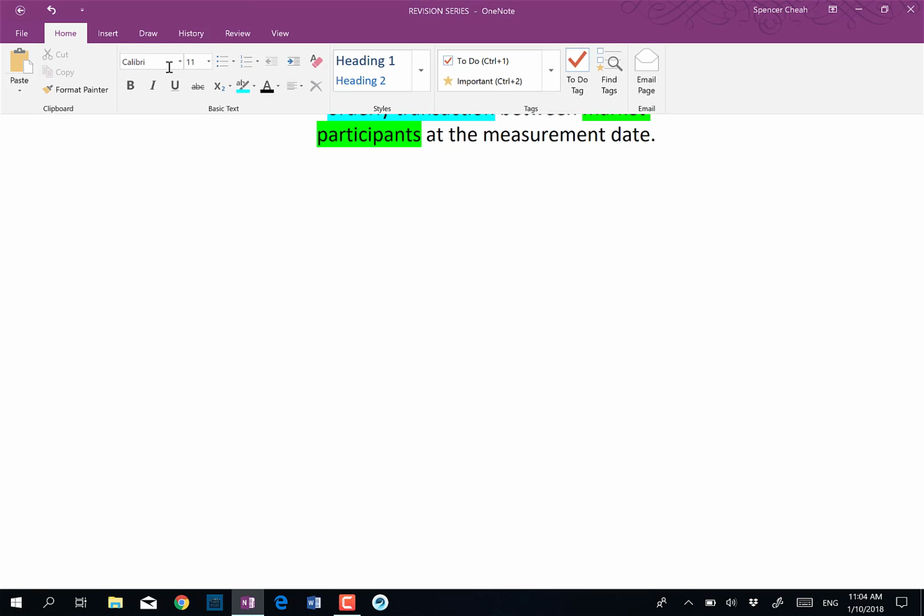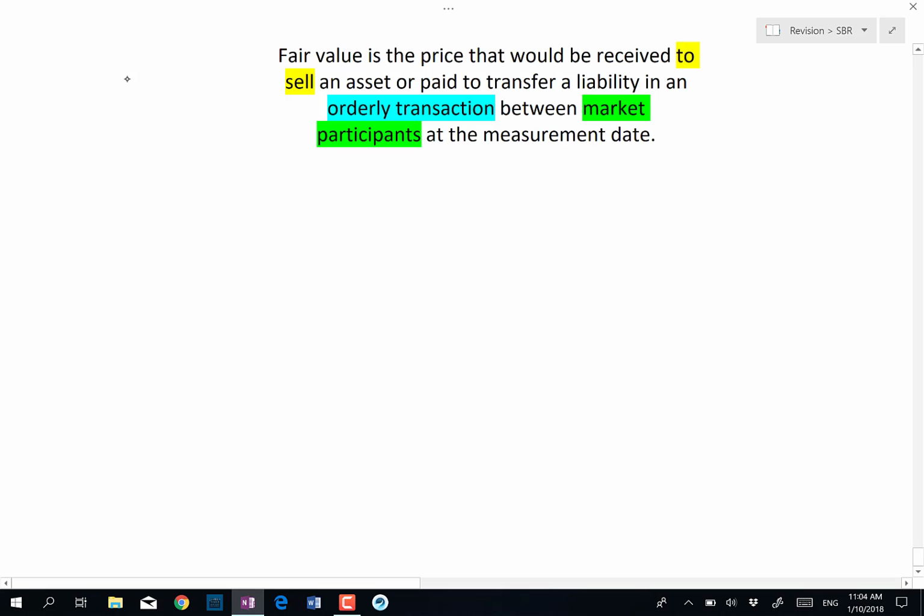Now, as highlighted here, there are several things that I wanted to discuss with you. The very first thing is that IFRS 13 emphasizes the use of an exit price rather than an entry price. The second thing is orderly transaction. As we know, a transaction which is considered a forced sale will generally attract a much lower price. So the assumption is that the fair value is determined based on an orderly transaction.